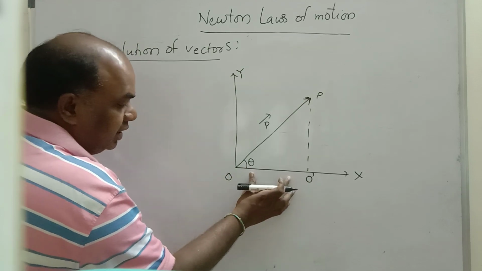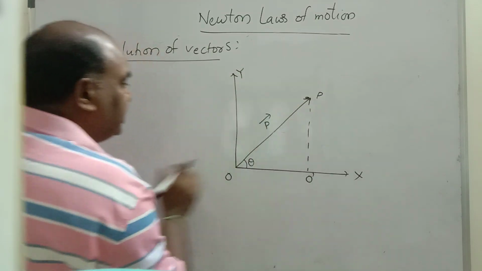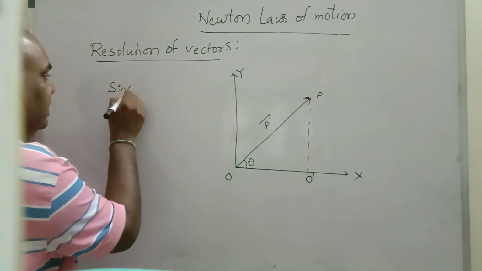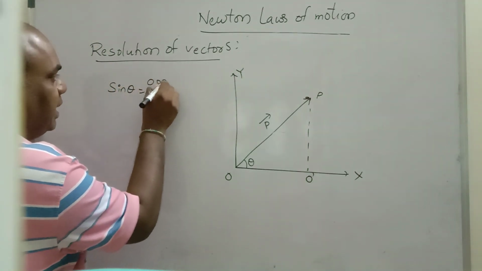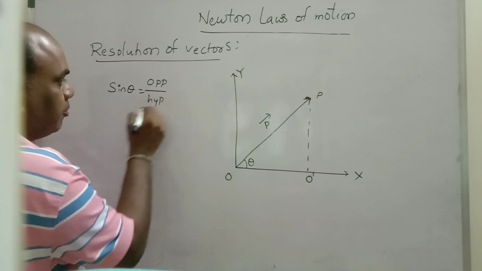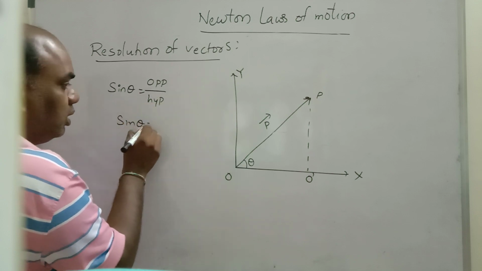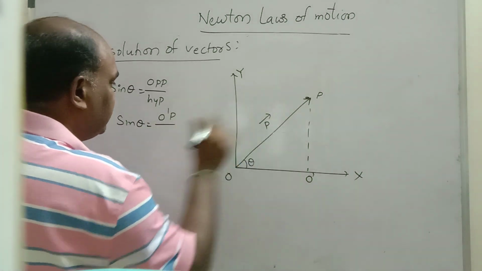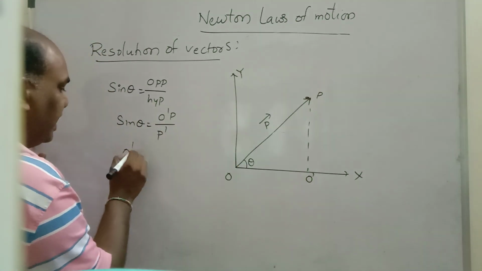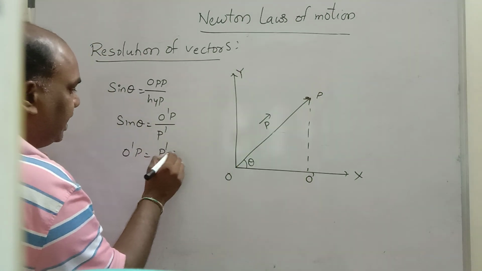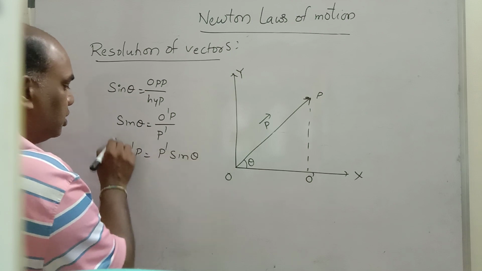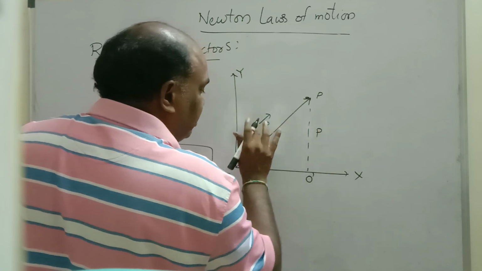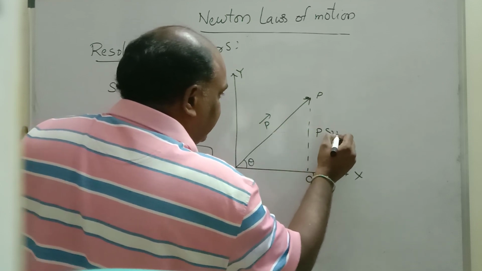Now I want the adjacent side and the opposite side. How to find the opposite side? Sin theta is equal to opposite side by hypotenuse. So sin theta is equal to O dash P by the hypotenuse, OP. So O dash P is equal to P sin theta.